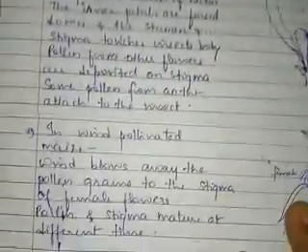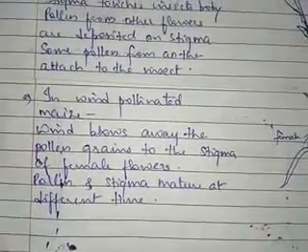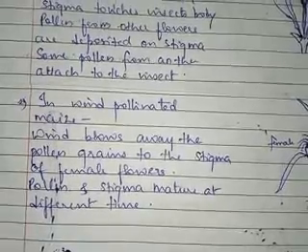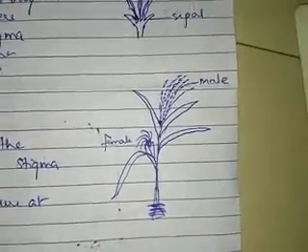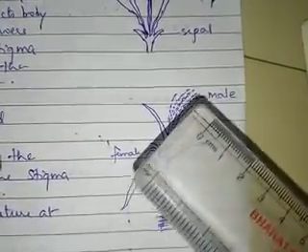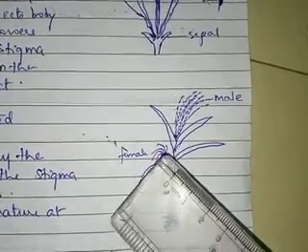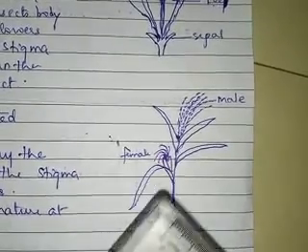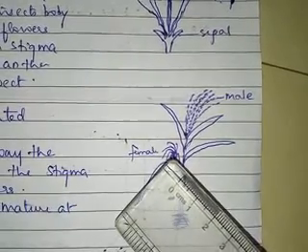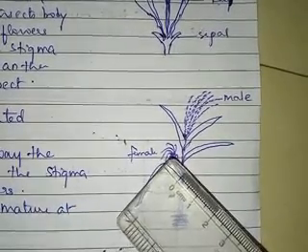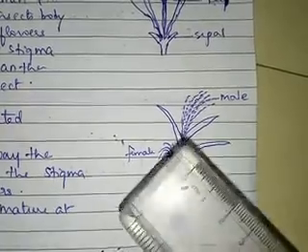The second example is that of a wind pollinated plant, and here we have maize. Just look at this diagram. Here we have the male flowers and here we have the female flowers. We have already discussed the characteristics of wind pollinated plants.